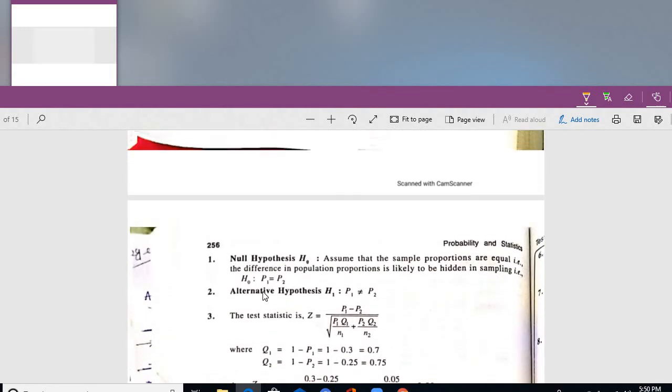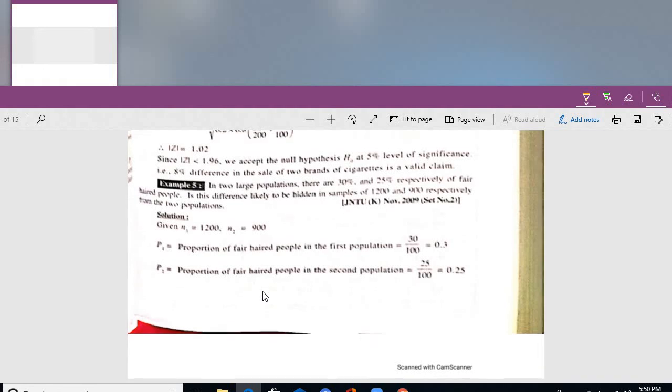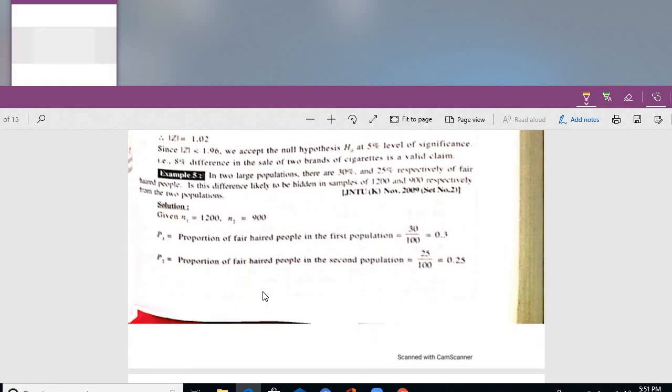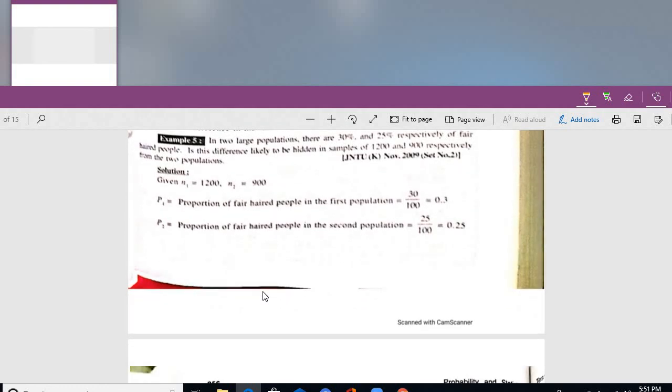The last problem, we will read out once again. If two large populations have 30% and 25%, whenever percentages are given, it is directly understood that this problem comes under proportions, respectively of fair-haired people. Is this difference likely to be hidden in samples of 1200 and 900 respectively from the two populations? That problem is very, very important. See the calculations. P1, P2 is calculated, everything.